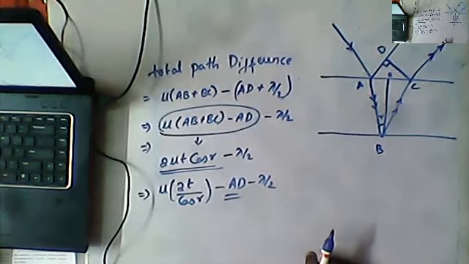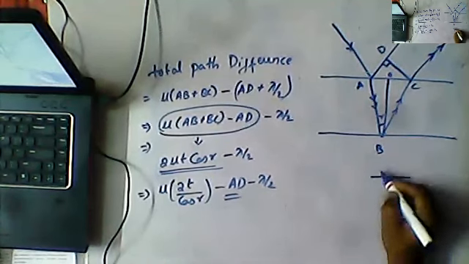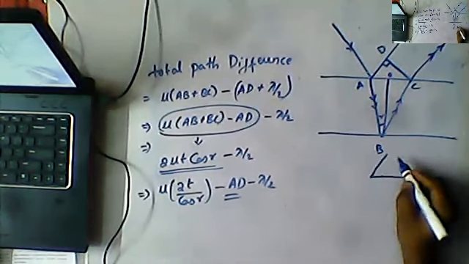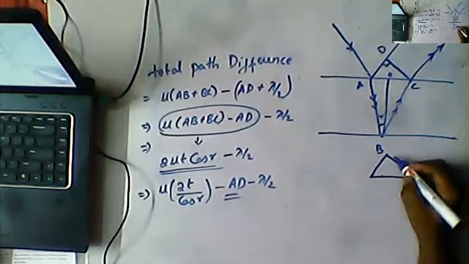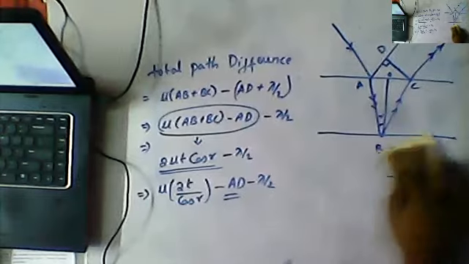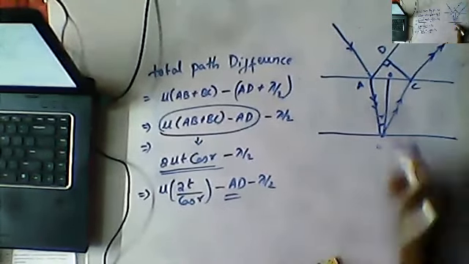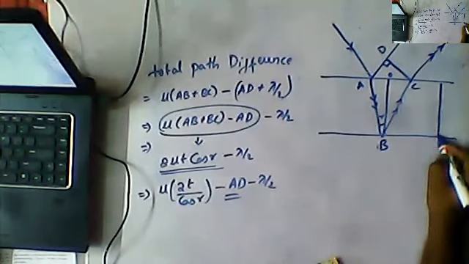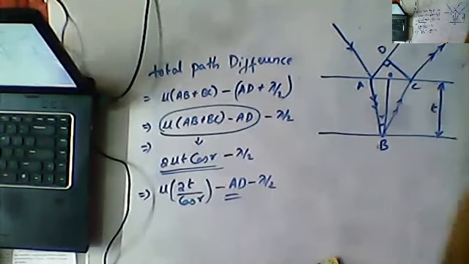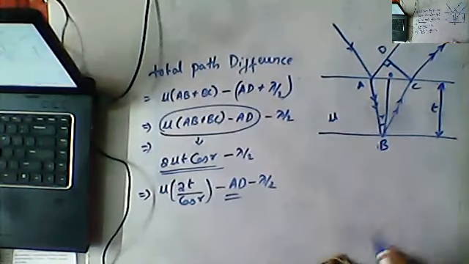Now coming to the point, if you clearly observe, I will make it somewhat lower. This is B, and this is thickness T, with refractive index mu.